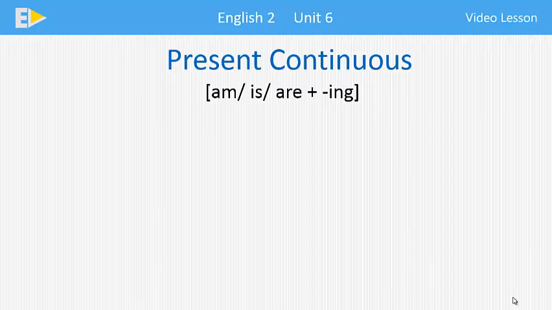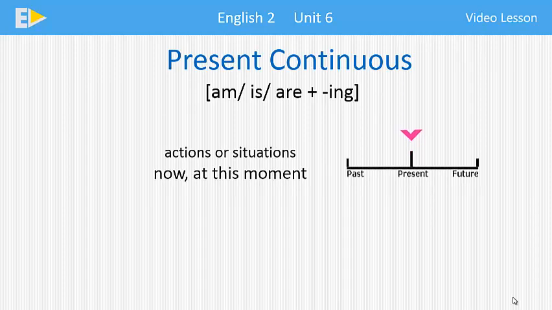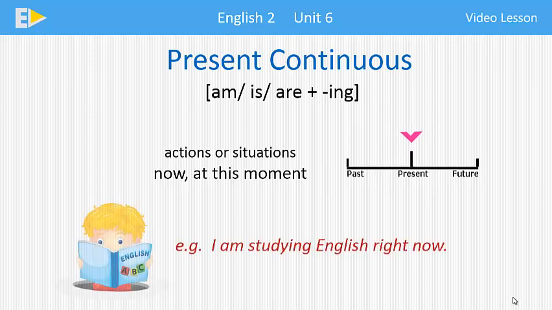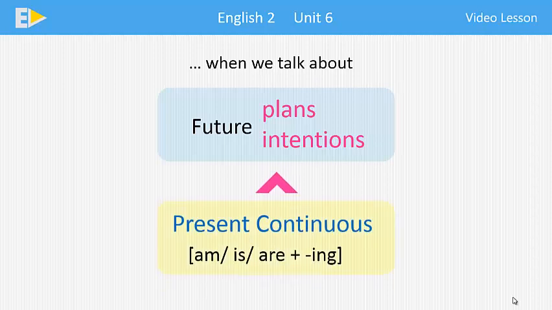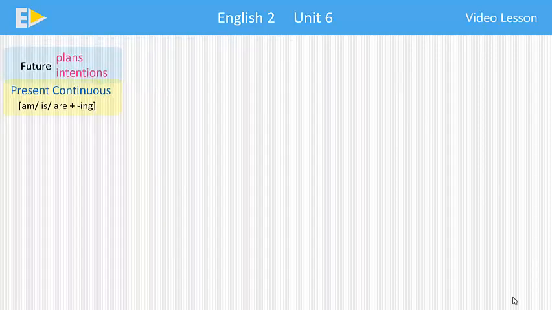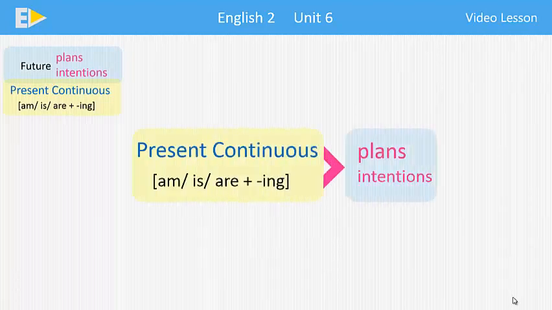We all know that the present continuous tense is usually used to talk about actions or situations that are happening now, at this moment. For example, I am studying English right now. But, when we talk about future plans or intentions, we often use the present continuous to express future meaning, instead of using the future tense. In other words, we can use present continuous to describe plans or intentions in the future.